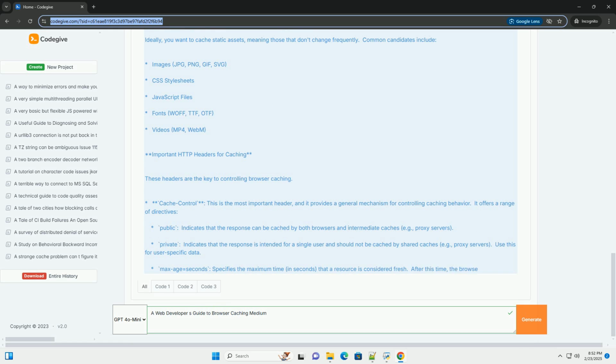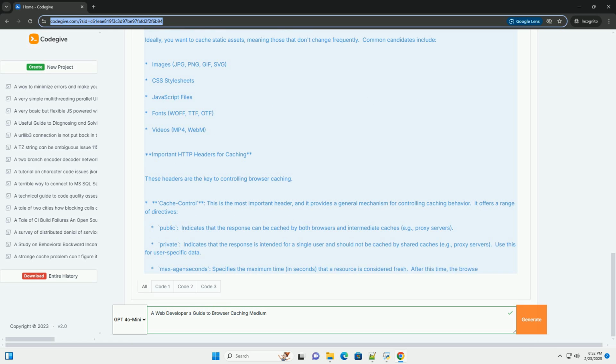Debugging and testing caching. 1. Browser developer tools. Use your browser's developer tools, usually accessed by pressing F12, to inspect the HTTP headers for each request and verify that the caching headers are set correctly. The Network tab is your best friend here. Look at the Size column. If it says "from cache," the asset was served from the browser cache.